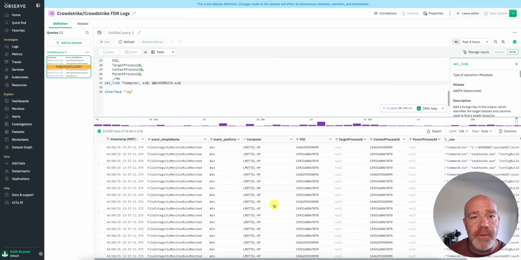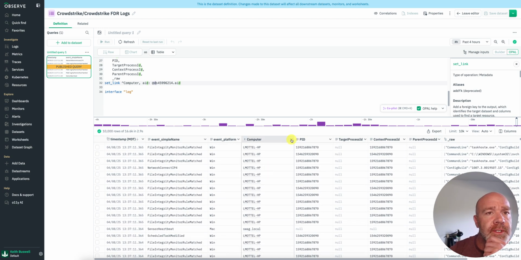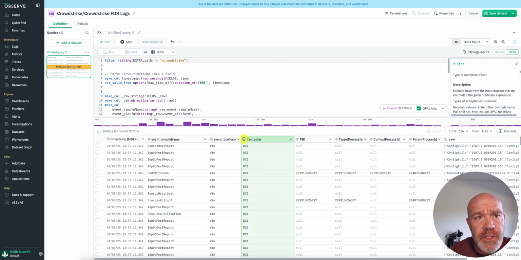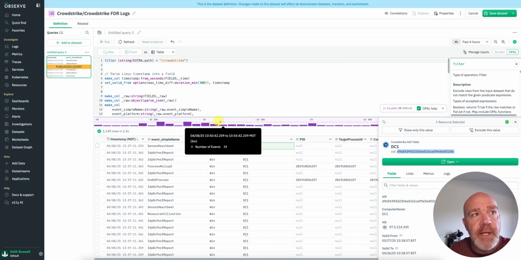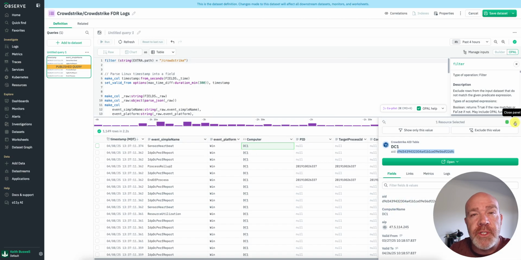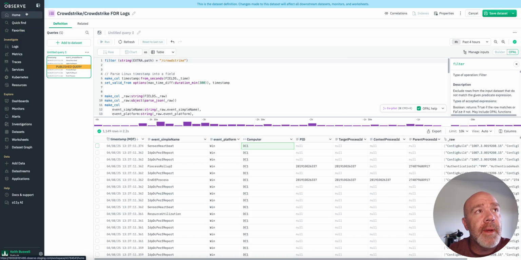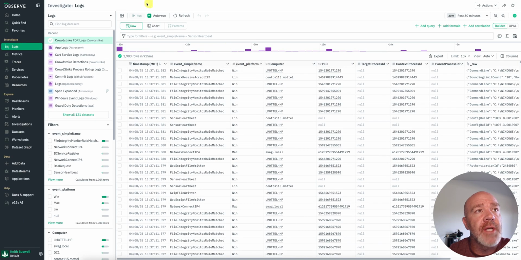As I scroll through here, let me find one really quick. I'm going to say filter, let's grab DC1, for example, and just filter on that. If I double click on this, it says, yeah, we know who that is. That's domain controller 1. Here's its AID, and here's everything we know about that machine as well. That's what the set link function does for you, it provides all that context moving forward. So going back, let me close this out here. Leave, we're not making any changes.